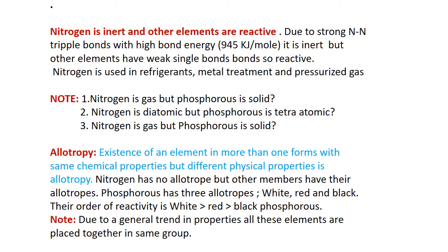So due to the general trend in properties, all these elements are placed together in the same group, and that is about the physical properties and trends in the periodic table. So these are kept in the same group. Thank you.